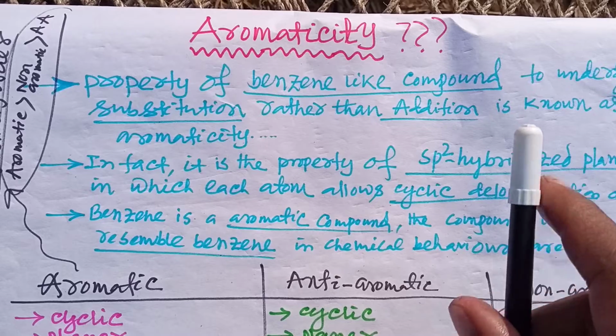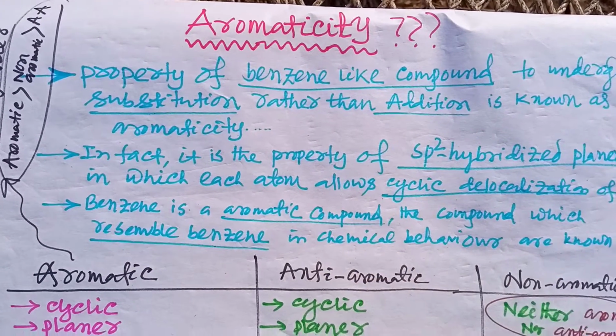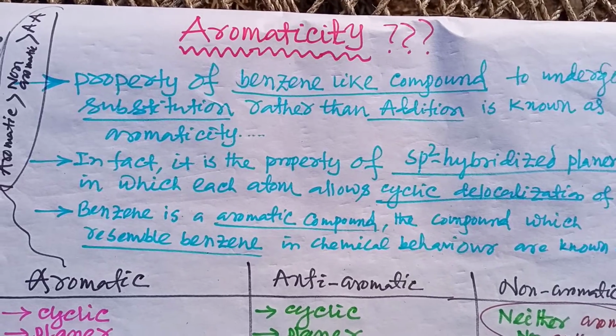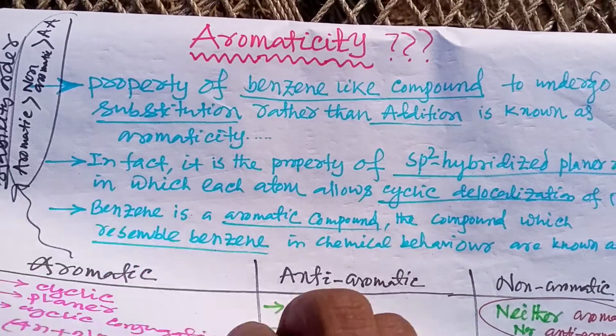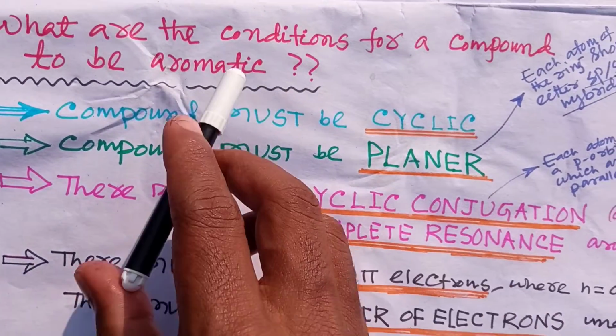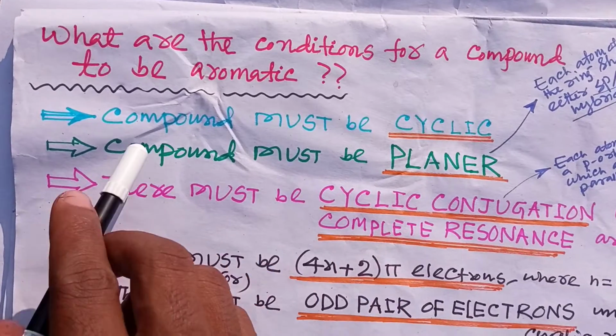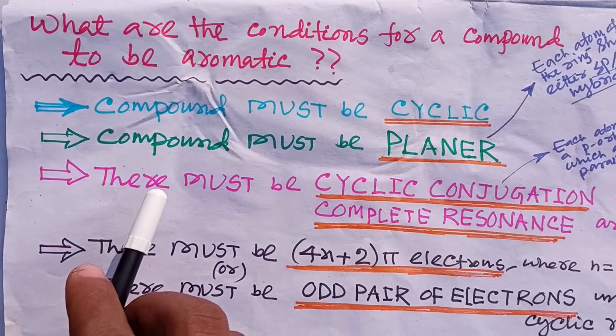So aromaticity is basically the property of benzene-like compounds to undergo substitution reaction rather than addition reaction. Let's see what the conditions are for a compound to be aromatic.